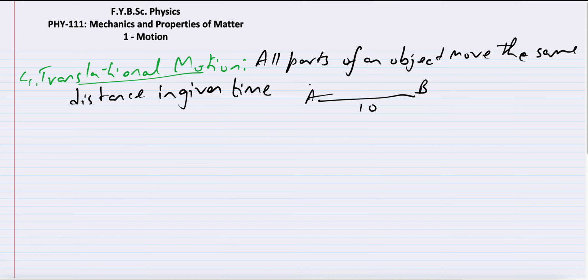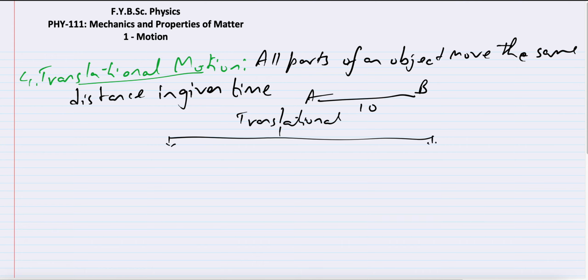Or if I walk from point A to B, my right hand has traveled 10 meters, my left hand has traveled 10 meters, my right leg has traveled 10 meters, and so on. Of course, you get the point. So any vehicle, any bird that is moving, any massive object that is moving, is all translational motion. Now this translational motion is divided into two categories.